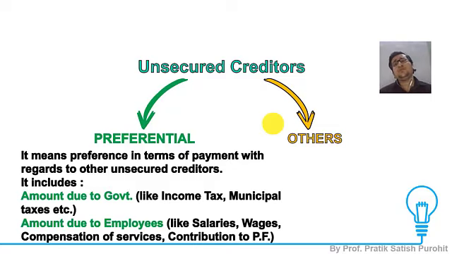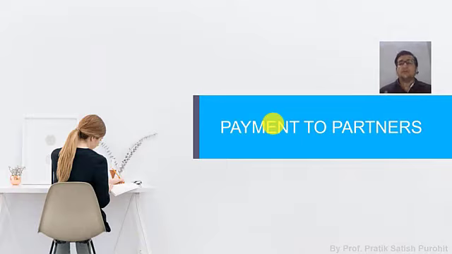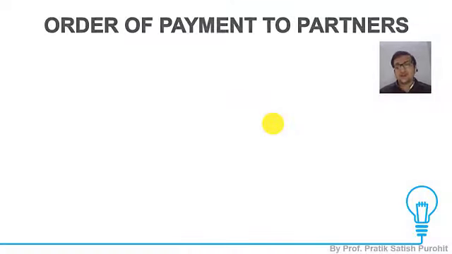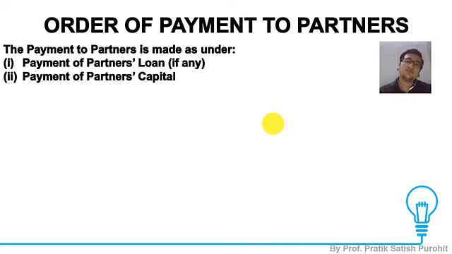So after payment to the outside liabilities is made, we then come to the payment of partners. Now partners may have either given a loan to the business, or obviously they would have some capital. In case there is any loan given by the partners to the business, that is paid first. So out of the partners' claims, the partner's loan is given preference, and first we pay off the partner's loan.